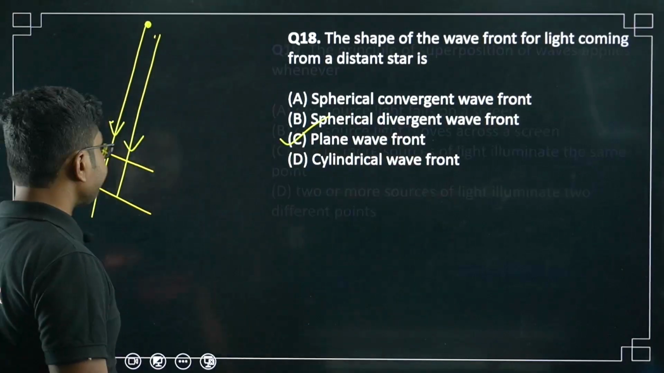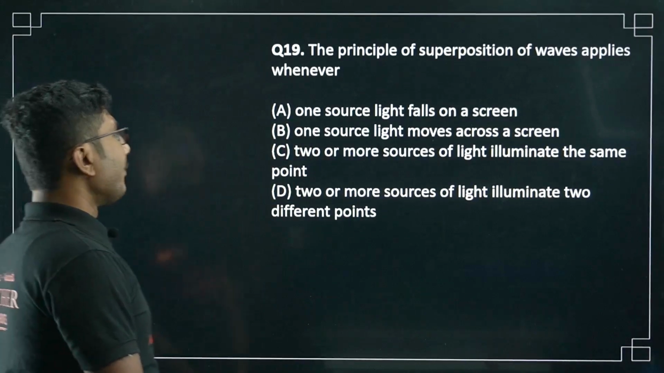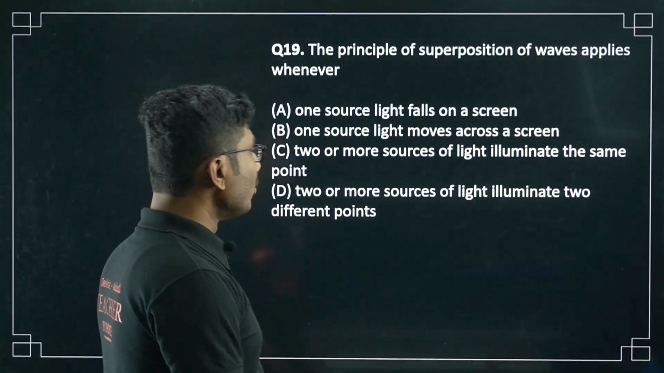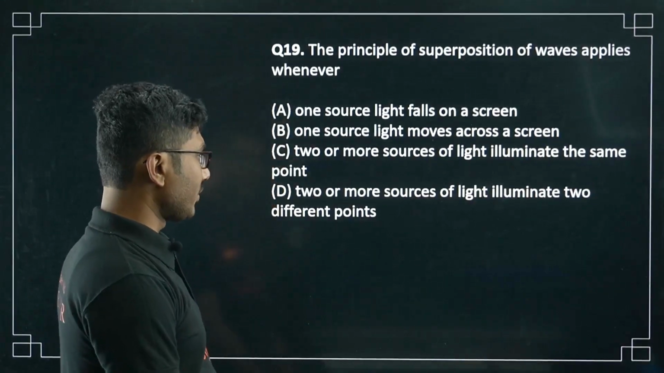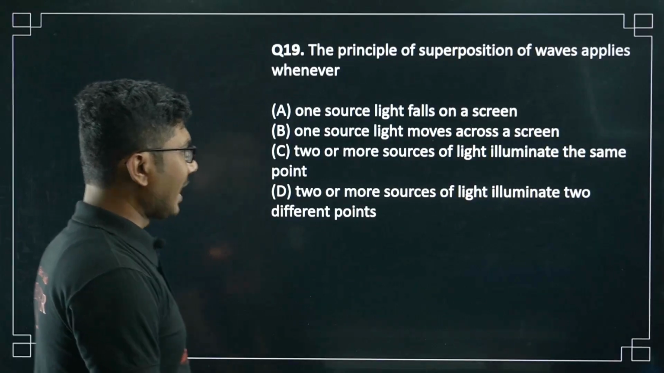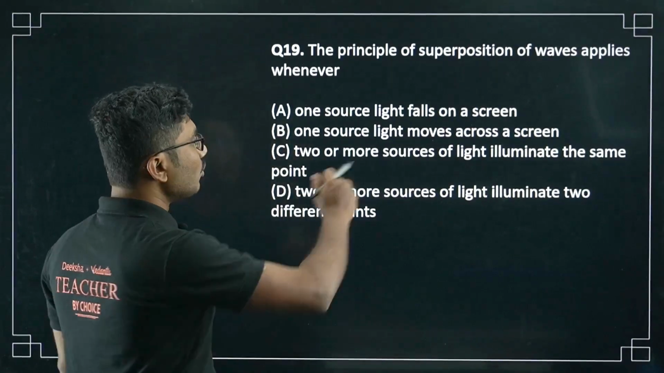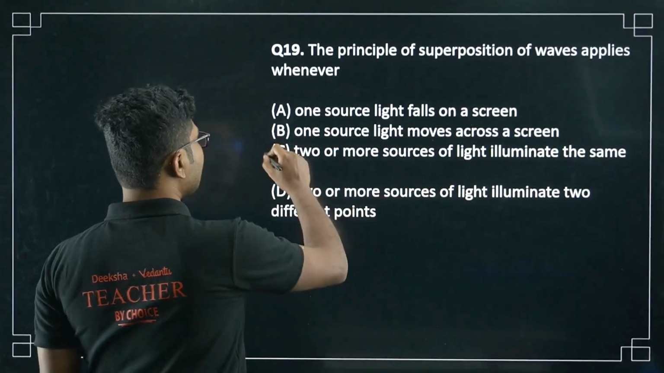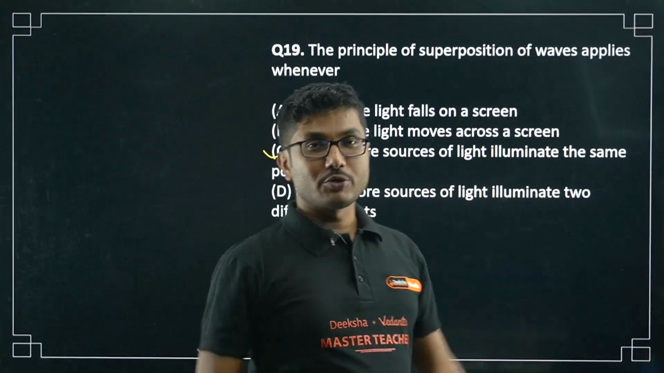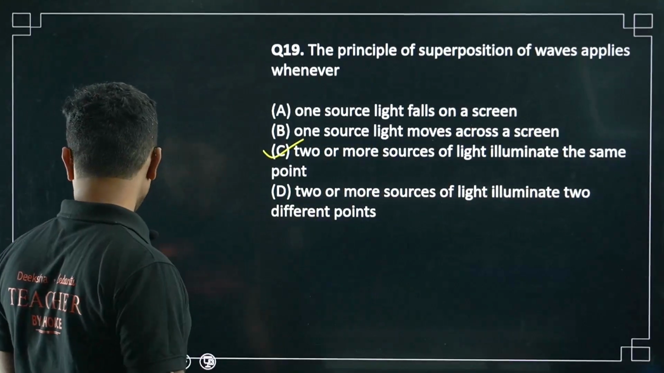Now next, the principle of superposition of waves applies whenever one source of light moves across a screen, two or more sources of light illuminate the same point, or two or more sources of light illuminate two different points. The answer is very simple and obvious to guess: two or more sources of light illuminate the same point. That is superposition. It has to be more than one and they should be falling on the same location, then only superposition can happen.